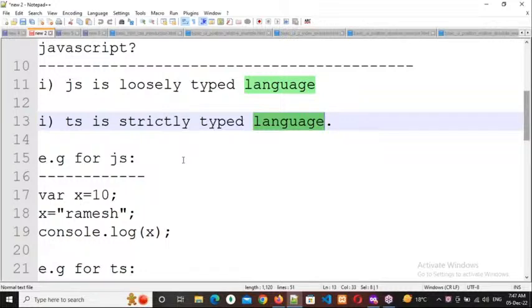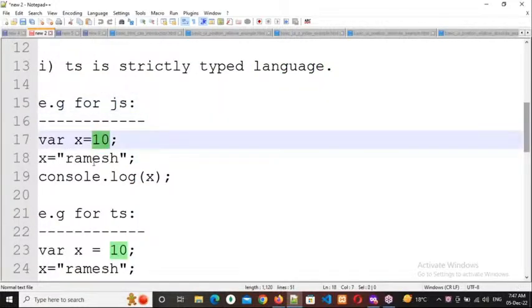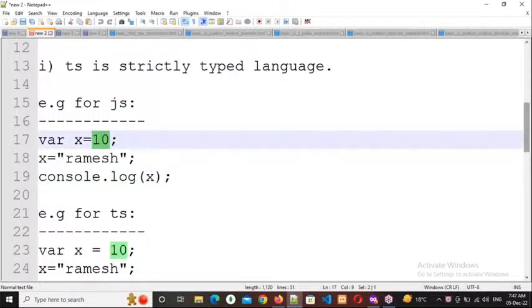Yes, sir. Okay, right. So for example, var x equal to 10, x equal to Ramesh, and console.log x. See here, I want to deal with the data 10, and it is assigned to a variable called x.